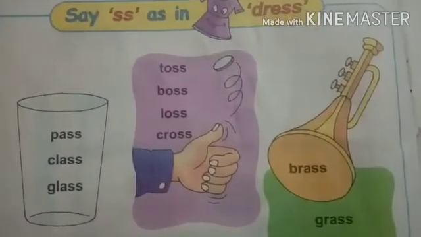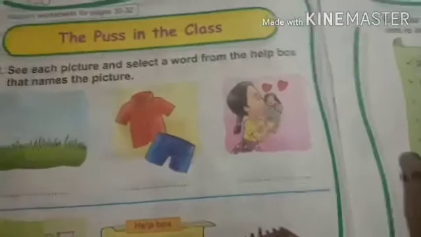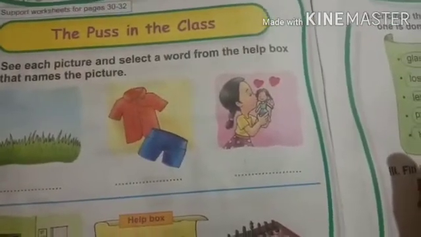Yes. So in this way you have to pronounce these words, S sound words, double S sound words. Once again, you read all these words in My English Reader. Okay, children? Children, we will do a small exercise in the practice book. Please open your practice book, page number 28.